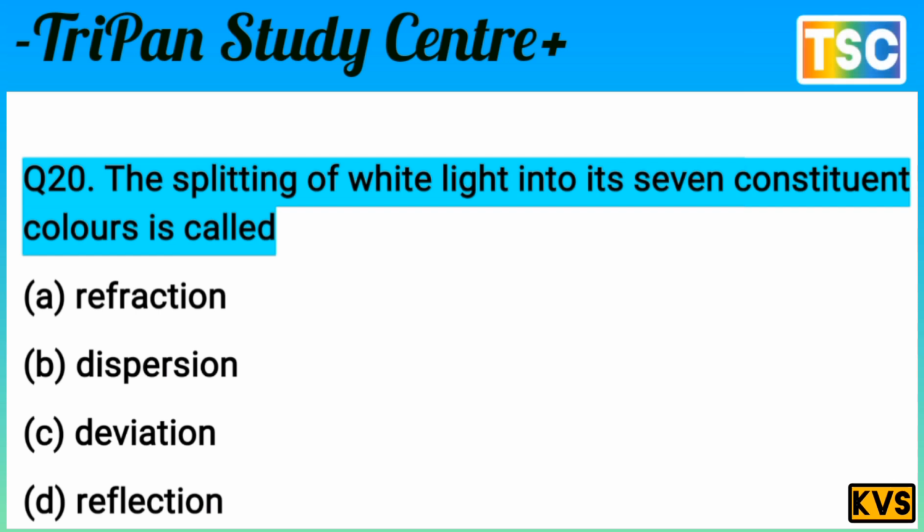Question is very interesting. The splitting of white light into its seven constituent colors is called. There is the most important question here.